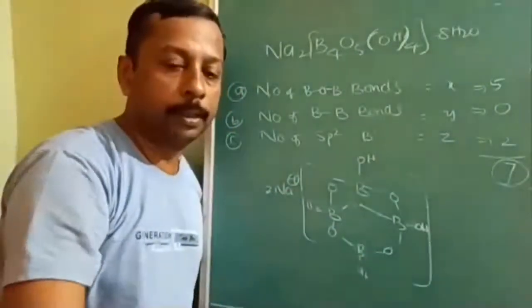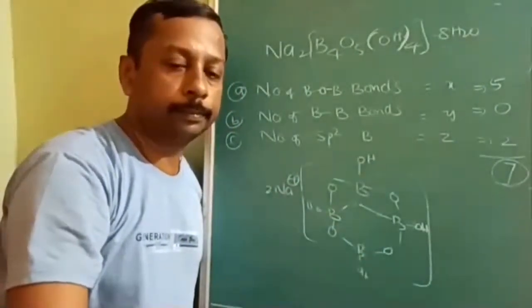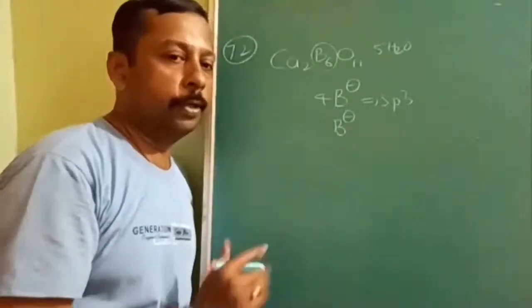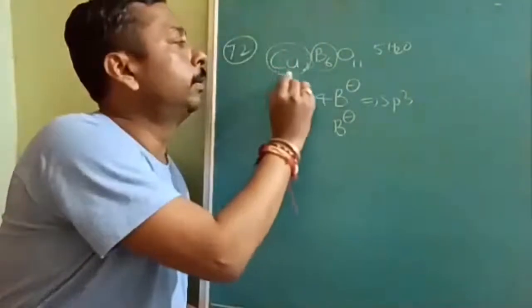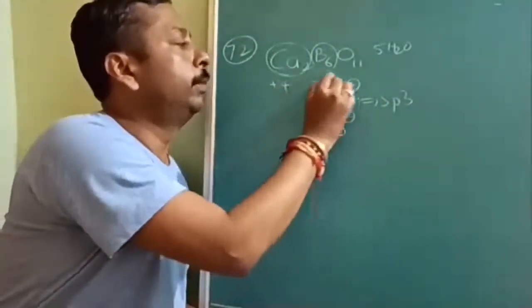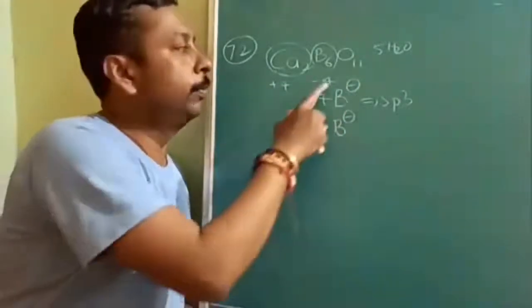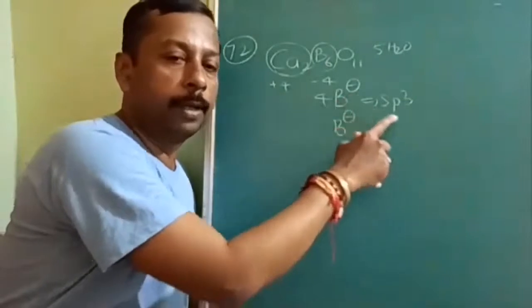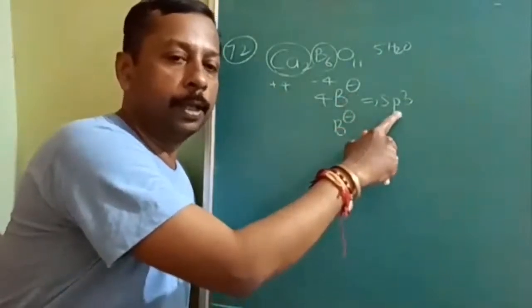Okay. Is it clear? See, this is the easiest way you can do it. Ca2 means plus 4, so minus 4 is needed. Minus 4 means 4 borons will carry a minus charge. 4 borons with a minus charge means sp3 hybridized.